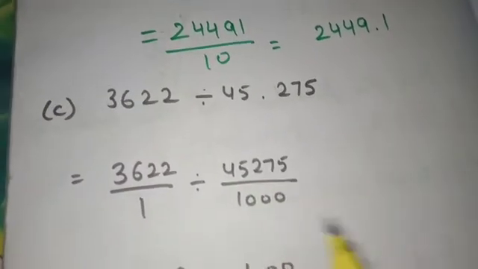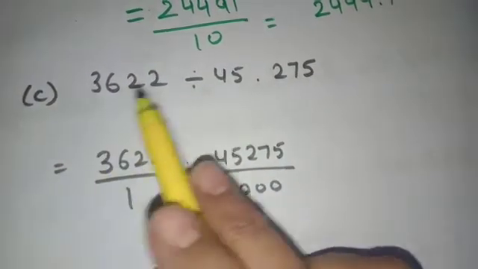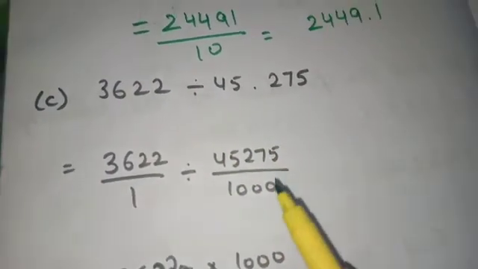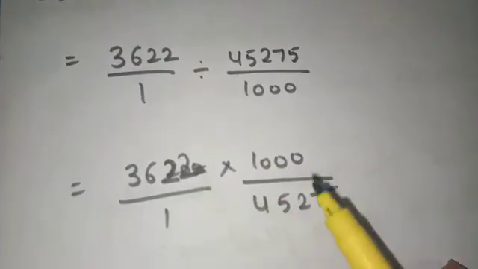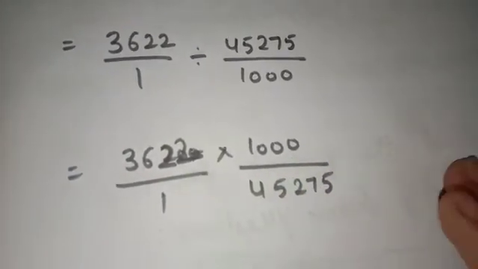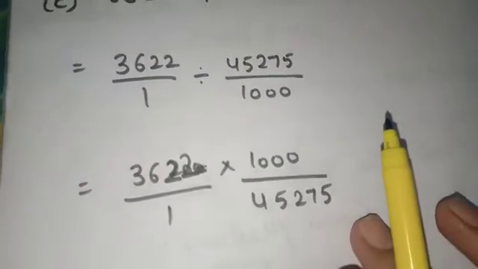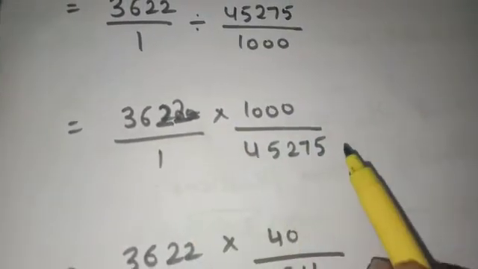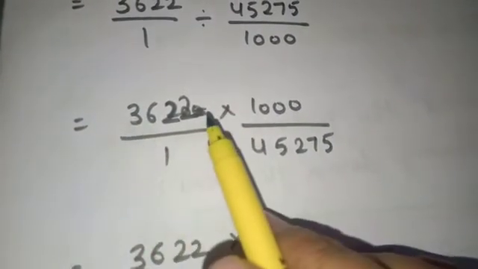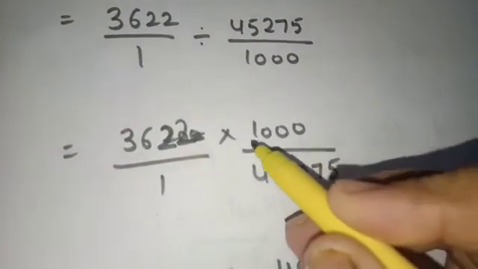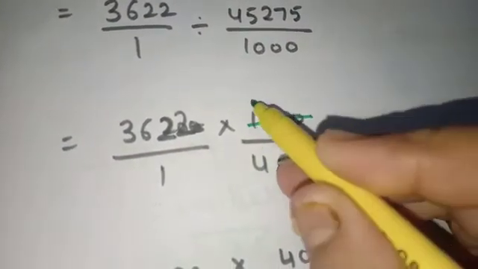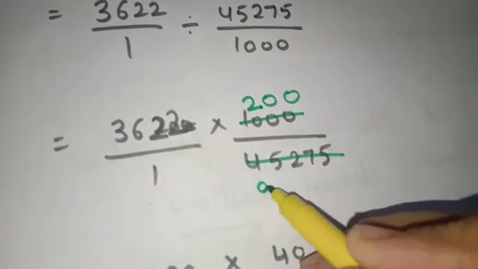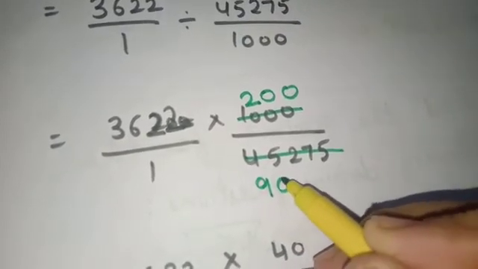Come to C part. Here 3622, the number is whole, divided by a decimal number. When the second number, means the divisor, is in decimal form, convert into fraction, multiply sign. Here nothing to cancel, it will remain as it is. Now in this part cancellation is a little bit different. How can we do this? As this can be cancelled with 5 only and this cannot be cancelled with 5. So how will we cancel? We will cancel this numerator and denominator at the table of 5. 5 2s are 10, 0 0. 5 9s are 45. 2 cannot be cancelled.